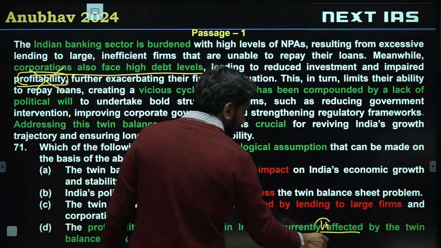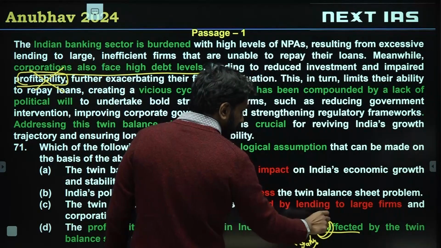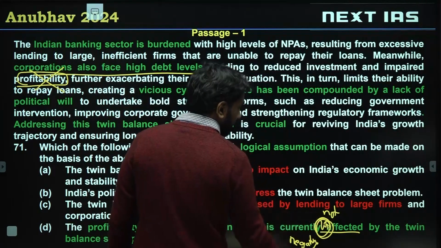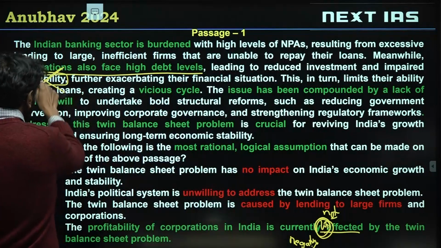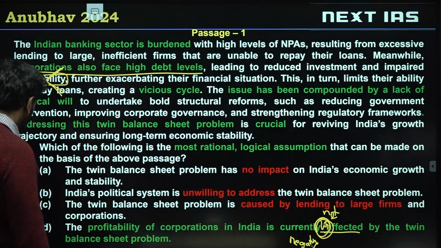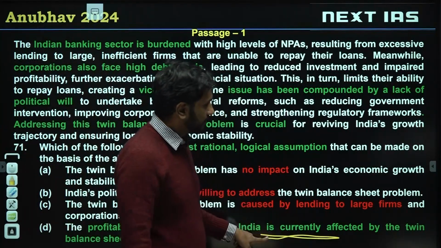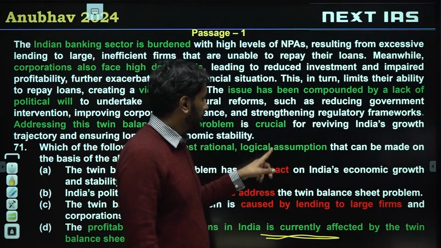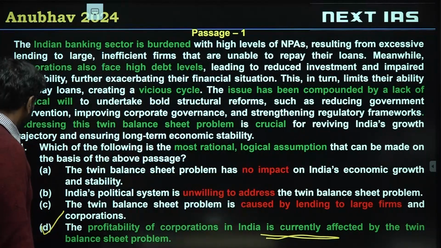I'm just adding the word not, saying they are unaffected. By adding the word not, I can check this in the passage, and it stops making sense. So if I negate a valid assumption, the passage gets negated. Remember that. So D is the correct choice for this question.